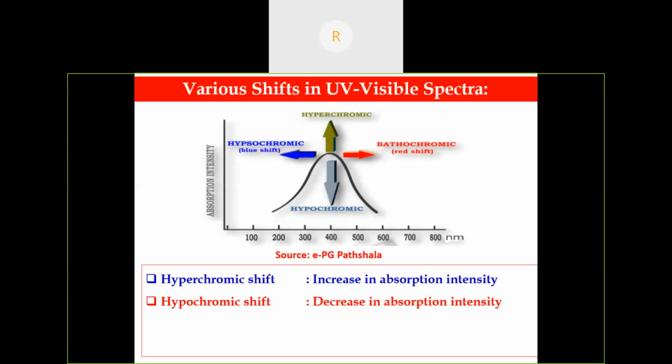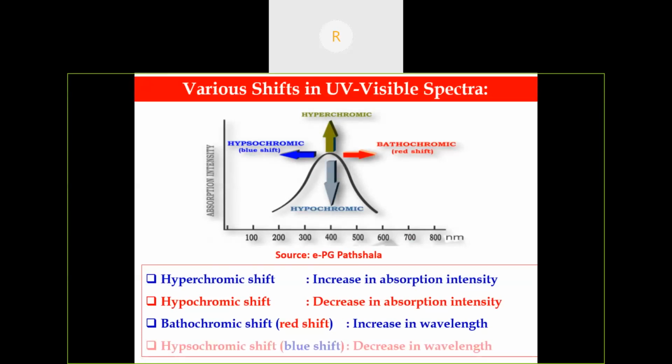If the lambda max value, that is the absorption maxima, is shifted to a longer wavelength, so from 400 to 600 or 780 nanometer, then it is known as a bathochromic shift or red shift. There is an increase in wavelength. If it decreases from 400 to 300 or 200 or 100 nanometer, then it is known as a hypsochromic shift, that is called a blue shift.